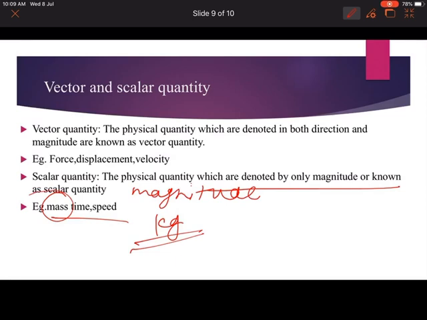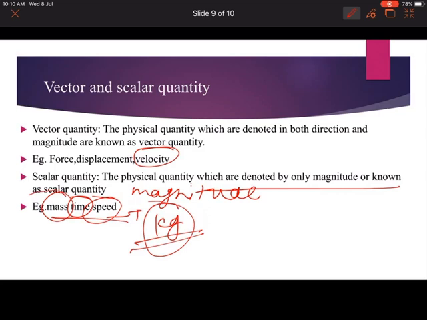Suppose my mass is 70 kg. That 70 kg mass will be the same anywhere. It is independent of the direction, and it is also independent of the place. Whatever my mass is on the earth, that mass is the same on the moon. Weight will be different, but the mass will be the same. It deals with only magnitude, its value. Then time and speed. Don't confuse velocity and speed. These are two different things.